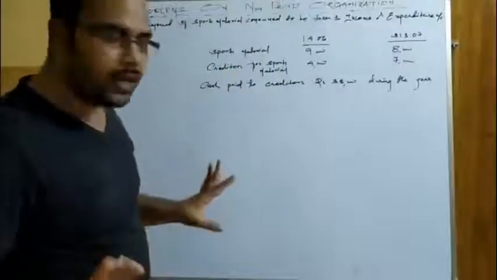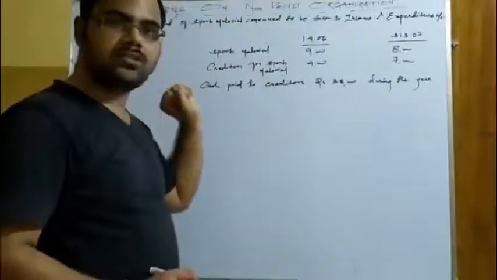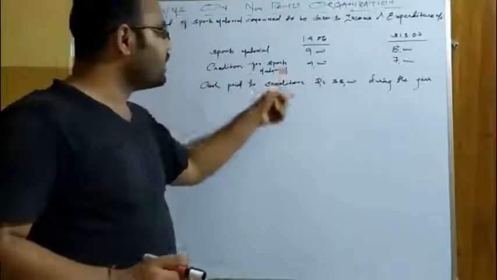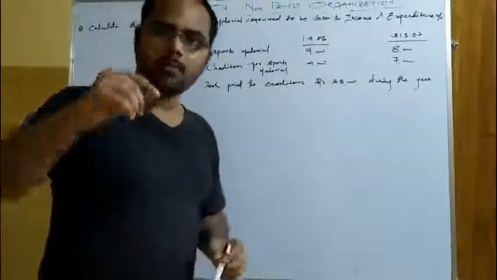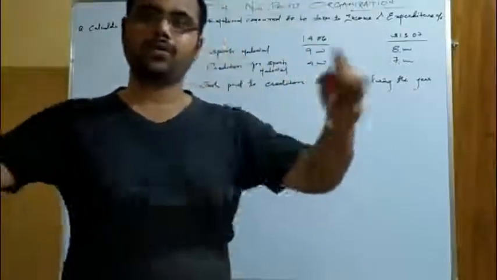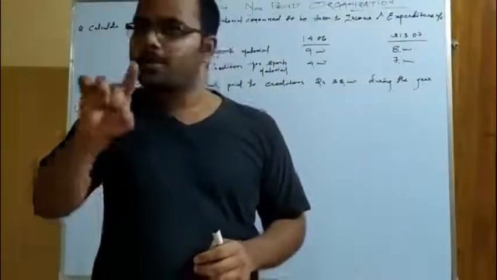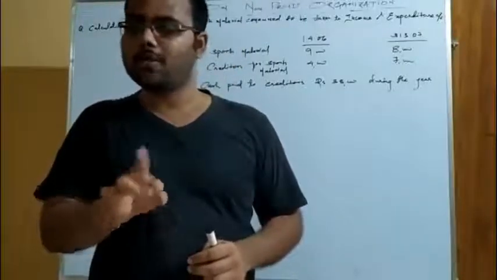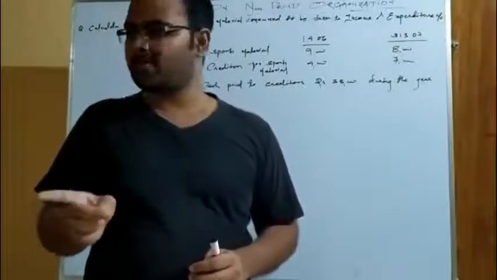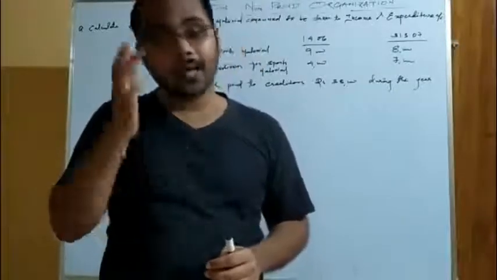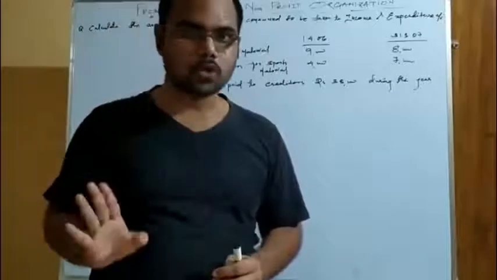So it is clear. Now see, opening stock of goods is there, closing stock of goods is there. Now here there is opening creditor and closing creditor. Please remind what was the formula for the calculation of cost of goods sold? Do you remember the formula? Opening stock plus purchases minus closing stock. Remember, opening stock plus purchases minus closing stock equals cost of goods sold.